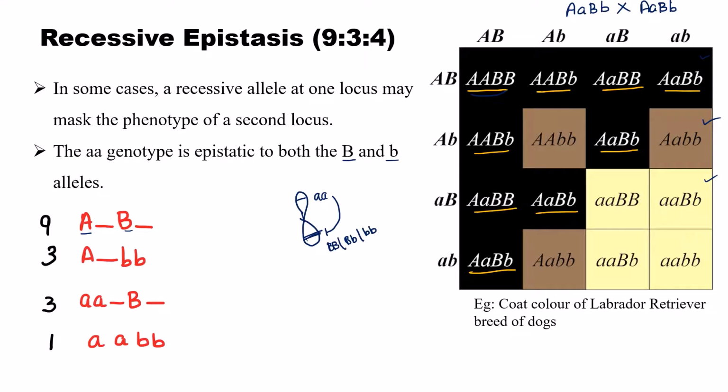The phenotype is black. Okay. So here 9 black color. Next, at least one dominant allele is present in the first locus. Let's see that. 3 are there. Okay. And the phenotype is brown.